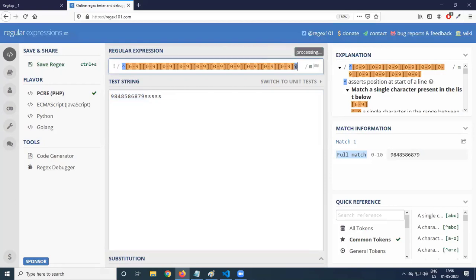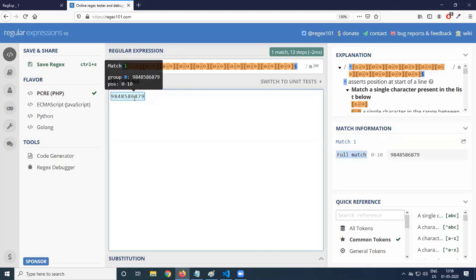For that purpose, end it with the dollar. End it with the dollar. So now no match is coming. Remove this, and one match is coming. Full match 0 to 10 characters. So a full match of 0 to 10 characters is coming.